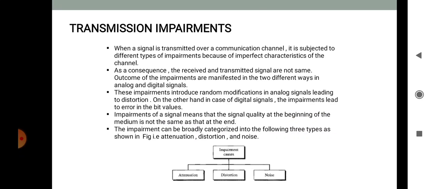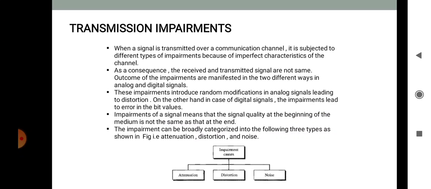Then next is transmission impairments. When a signal is transmitted over a communication channel, it is subjected to different types of impairments because of the imperfect characteristics of the channel. As a consequence, the received and transmitted signals are not exactly the same. The outcome of the impairments is manifested in two different ways for analog and digital signals. These impairments introduce random modifications in an analog signal leading to distortions. On the other hand, in the case of a digital signal, the impairments lead to errors in the bit values.